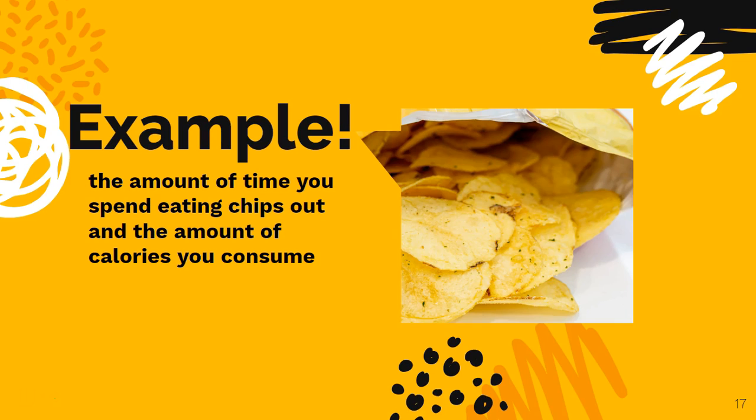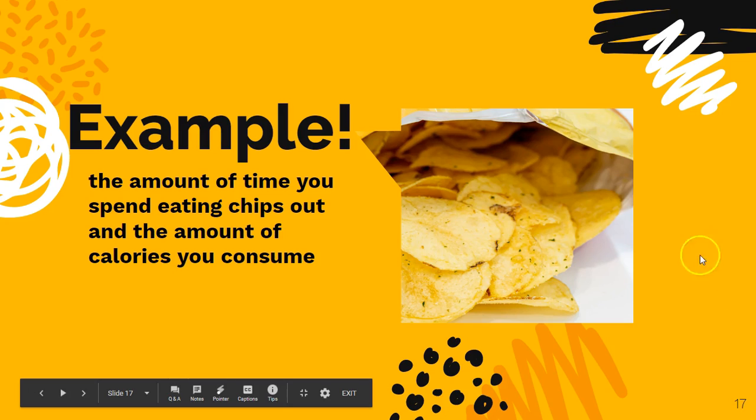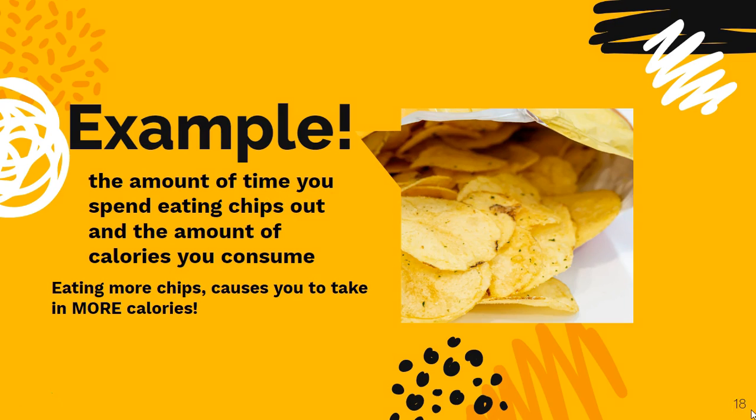Here's an example. The amount of time you spend eating chips and the amount of calories you consume. You guys see my typo right there? Wah, wah. Well, eating more chips causes you to take in more calories. That will always happen. So there's association because you have the time that you're eating chips and how many calories that you're consuming. Those are our two things.